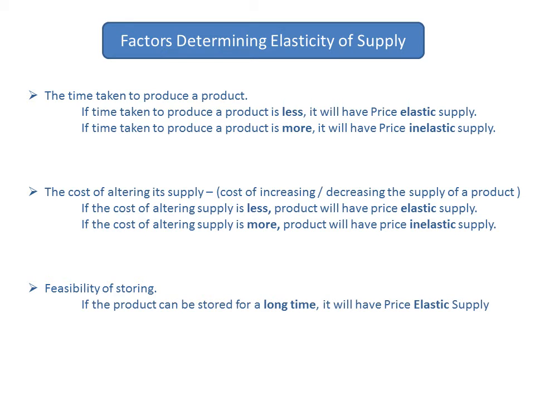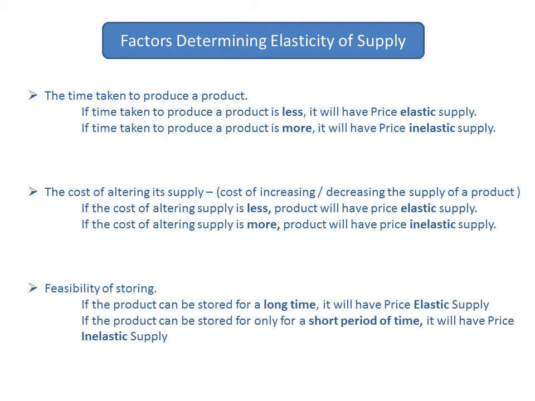Feasibility of storing. If you can store a product for a long time, it will have price elastic supply, and if it can only be stored for a short time period, it will have price inelastic supply. For example, take t-shirts. The time taken to produce a t-shirt is very less. Due to the machineries, you can produce it quickly.